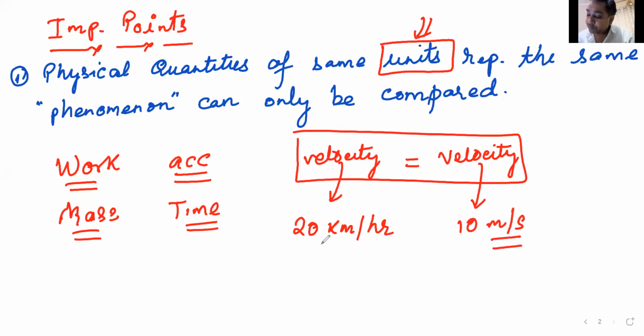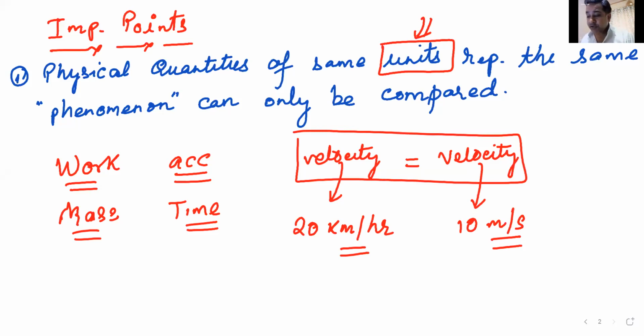I'm talking about the magnitudes. Remember, the quantity is same. Quantity is velocity. One unit is meter per second. The other is kilometer per hour.